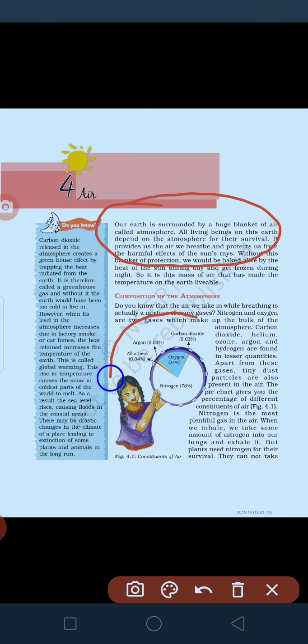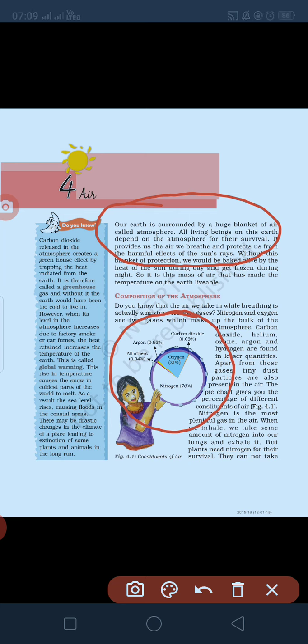You can see over here there is a figure drawn in your book. In this, we are able to see nitrogen, which is 78%, oxygen 21%, carbon dioxide 0.03%, argon 0.93%, and the last is other gases, which is 0.04%. You can see or feel tiny dust particles, few water droplets, humidity. We call it chipchipapan. It is due to the water droplets present in our atmosphere. This is a part of other gases.